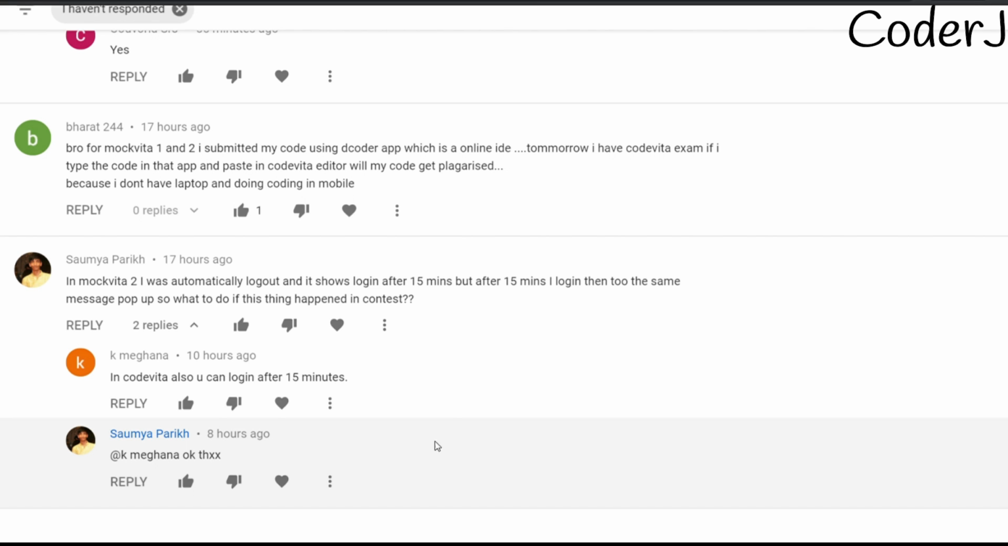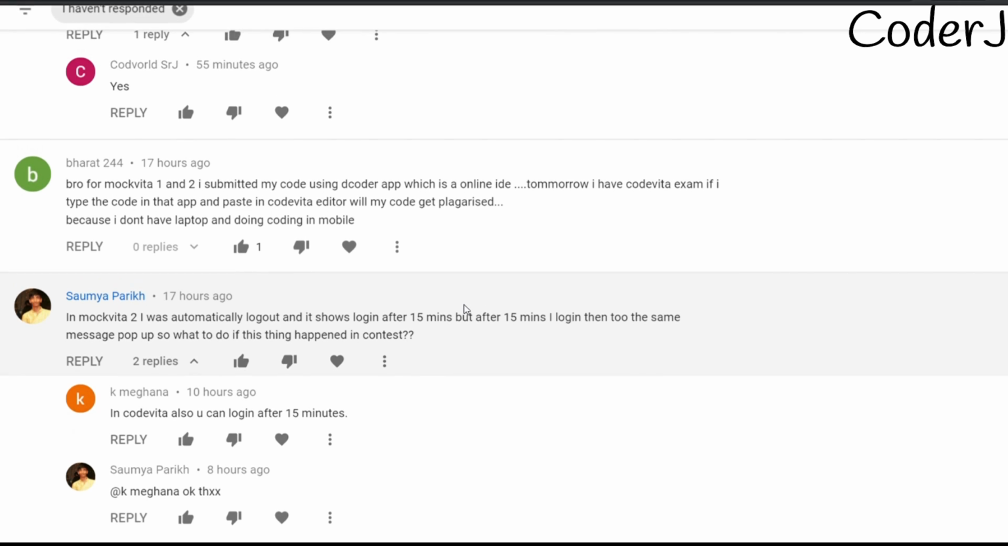Okay. So firstly, in Mockvilla 2, I was automatically logged out and it shows login after 15 minutes. But after 15 minutes, I log in, then the same message pops up. So what to do if this happens in the contest? Try to clear the cache of your browser, and if that also doesn't help, then try to open it in incognito mode. If you do that, then I really don't think that this problem will persist.